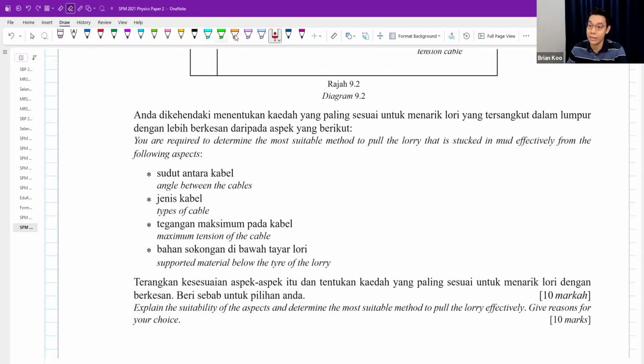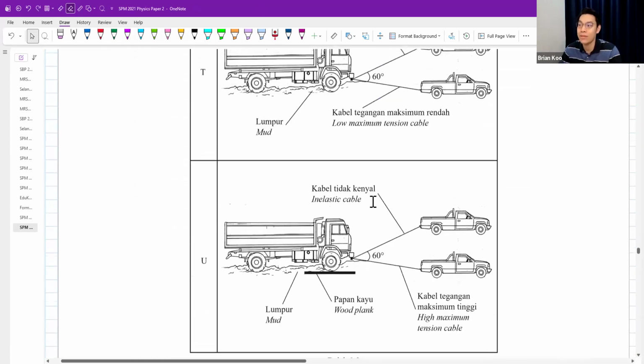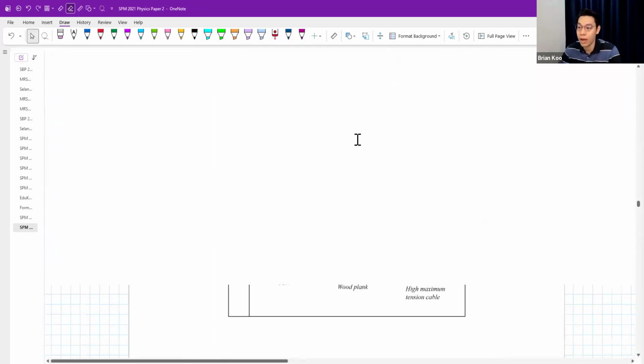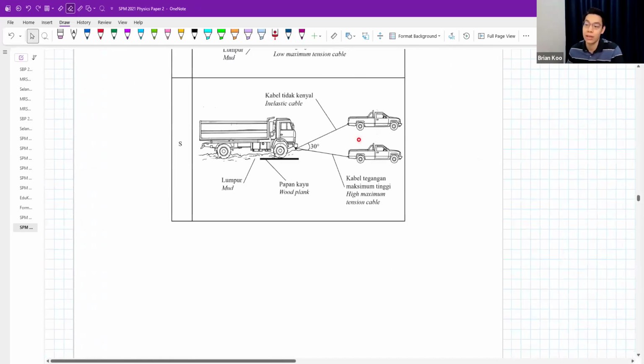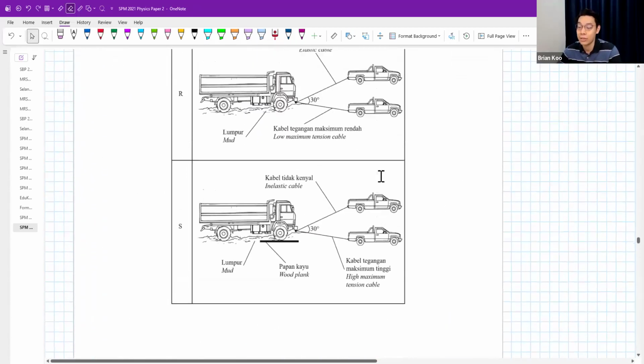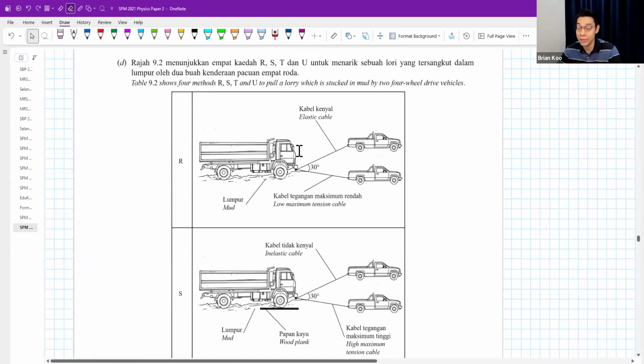Talk about the angle between the cables, type of cables, maximum tension of cables, supported material below the tire of the lorry. Angle of cable first of all. They purposely draw 30-degree, looking very similar to 60-degree. Purposely. Now, should you take a bigger angle or a smaller angle?